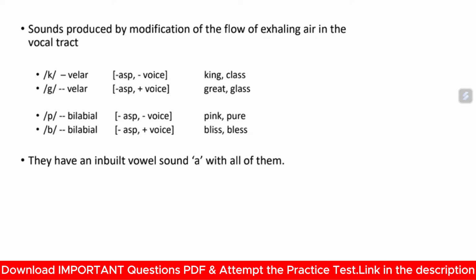Suppose like king, class, great, glass, pink, pure, bliss. They have the inbuilt vowel sound A with all of them. They have an inbuilt vowel A. King, class, great, glass. You will feel that a sound is being pronounced in all these words. Pink, pure, bliss, bless.